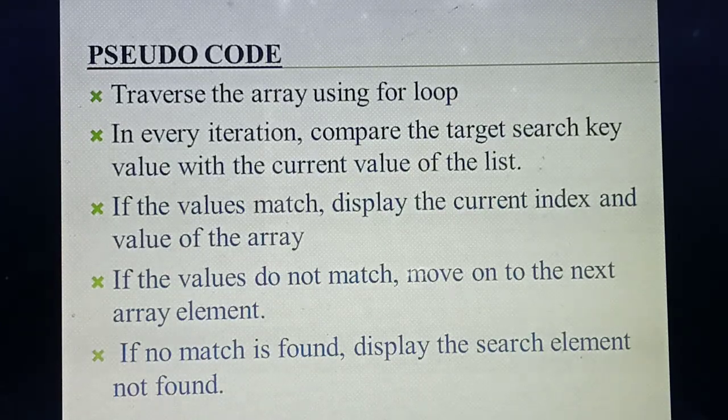So what's the pseudocode? Traverse the array using for loop. What's the first point? You are going to travel and search the elements in the full array. Then in each iteration, that is each step, you keep one value in mind and compare it with each current value in the list, whether that value is matched. If the value matches, it will display the current index value as the answer. If the value does not match, it will move to the next position. This will continue until your match value is found or not. If no match is found till the end, the output is no match is found. Understood?